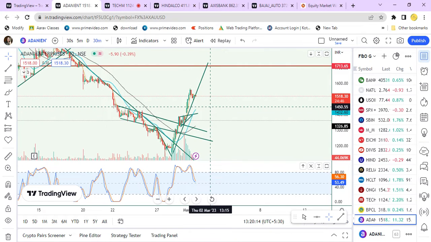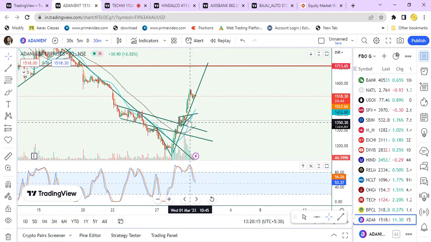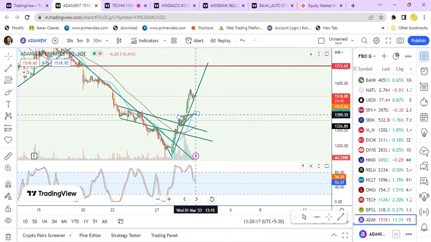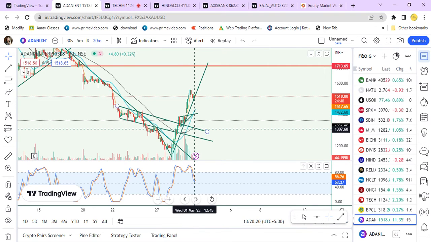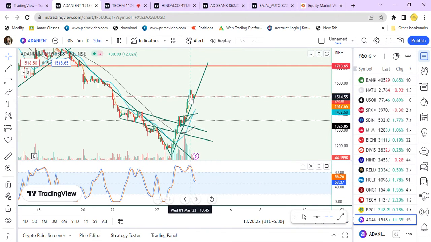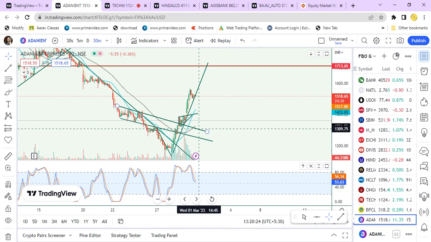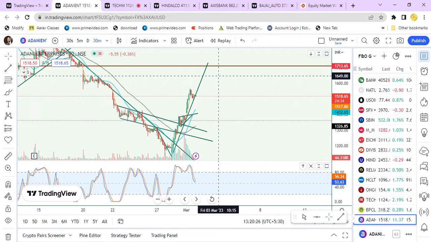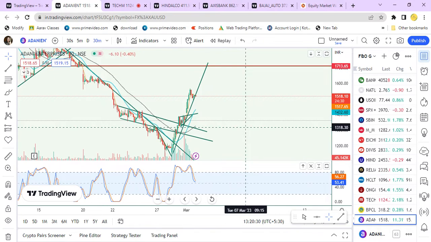Why I'm telling still, the uptrend is not confirmed because you can see the price has not closed above this moving average. Once the price closes above this moving average and goes upward, then we can confirm that uptrend. So this is about Adani Enterprise.